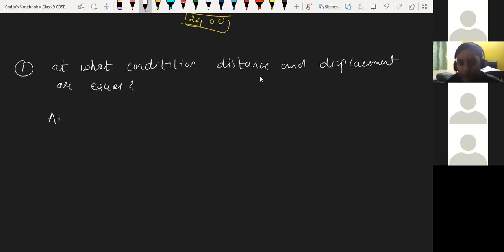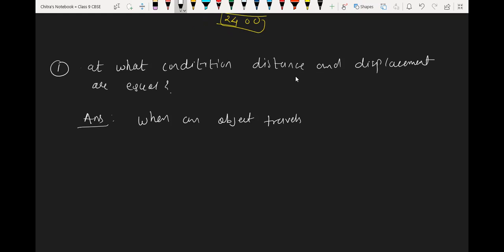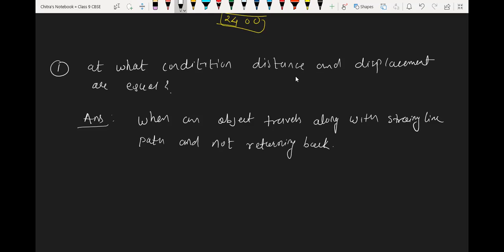So the answer is: when an object travels along a straight line path and does not return back, at this condition distance and displacement become equal.